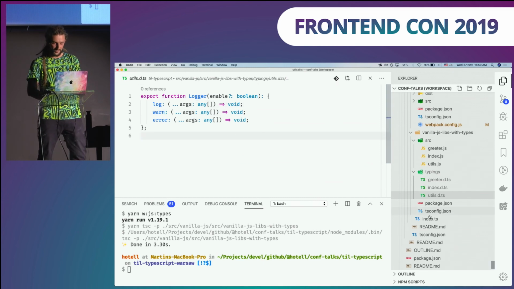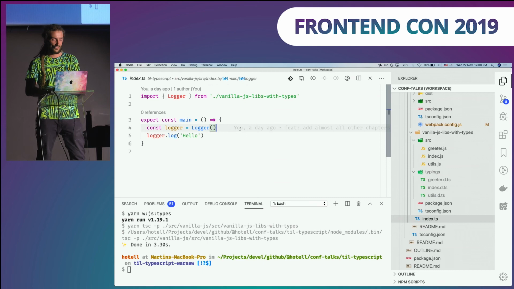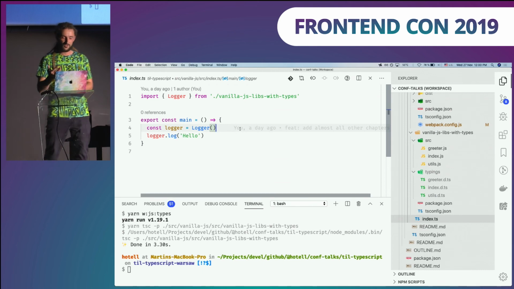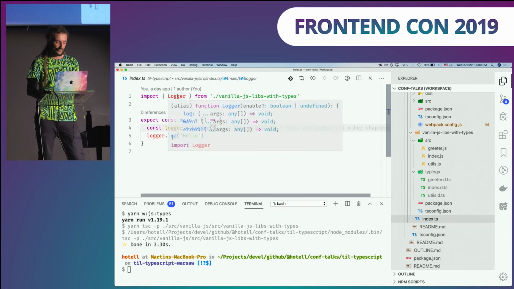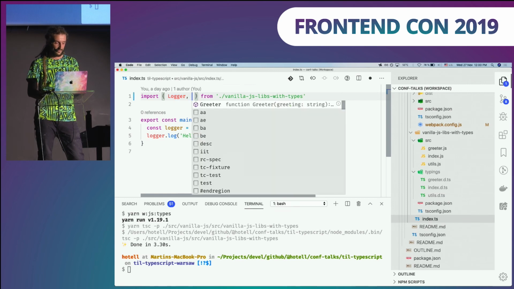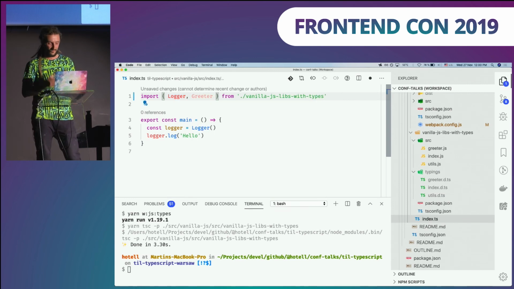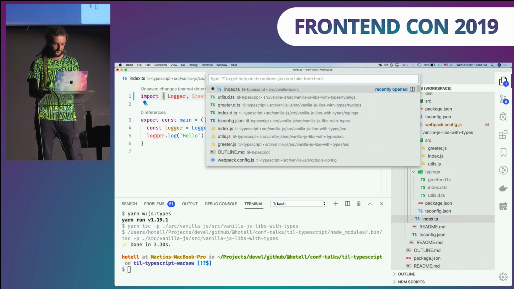So this is quite excellent, because now all these people that have been ranting on your GitHub issues, they can immediately start using your library in their TypeScript code, which is typed. So this is truly awesome.